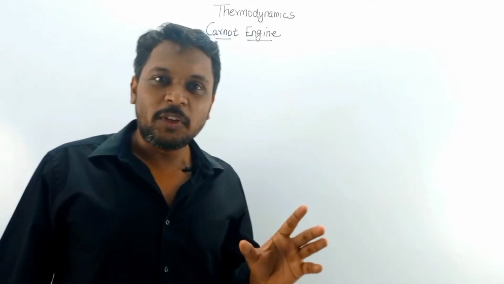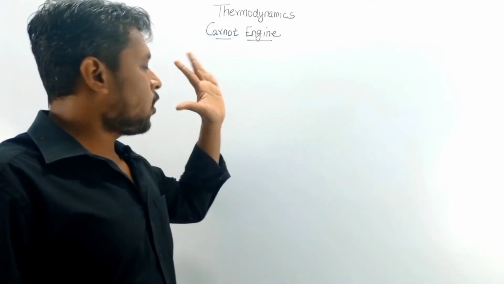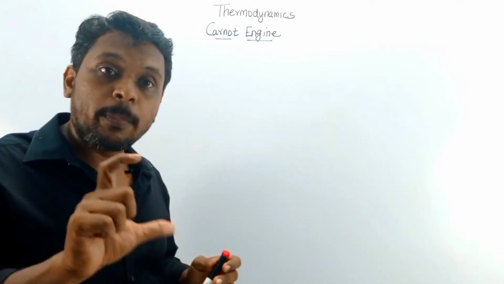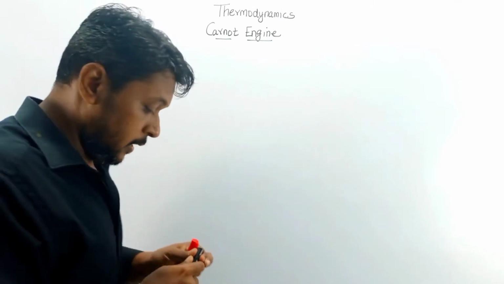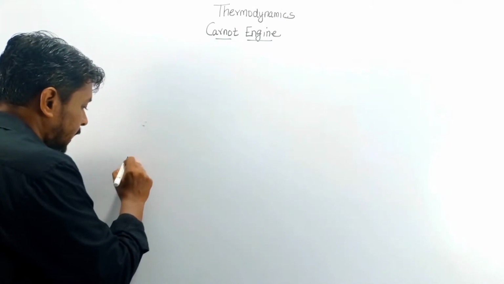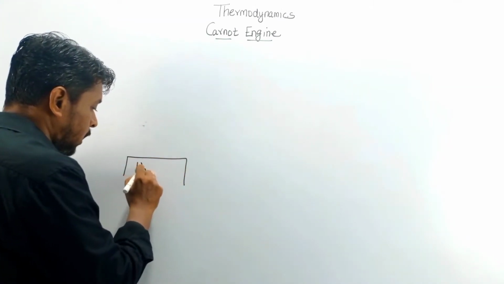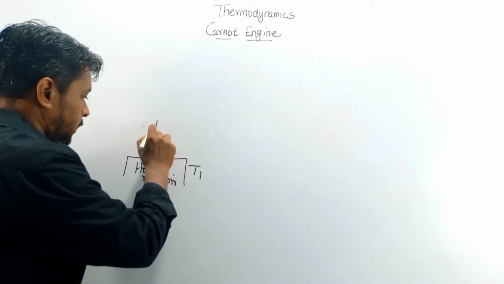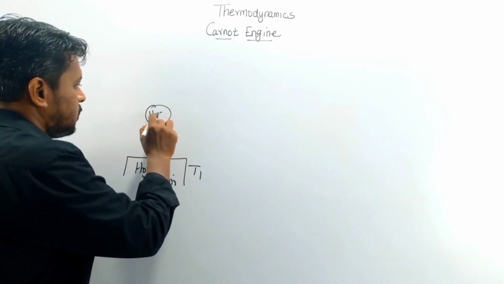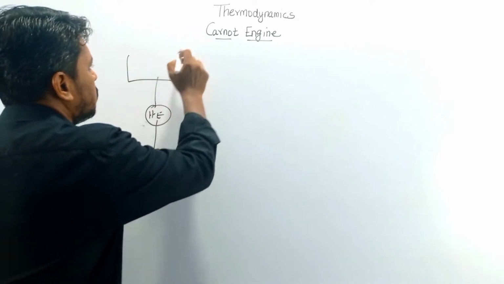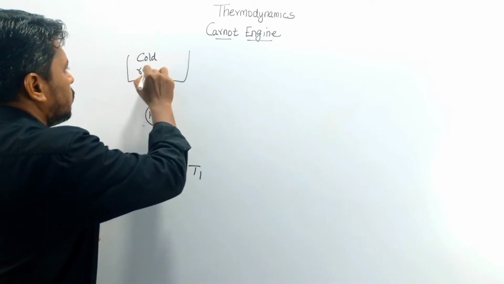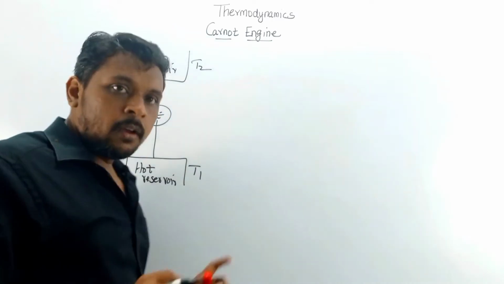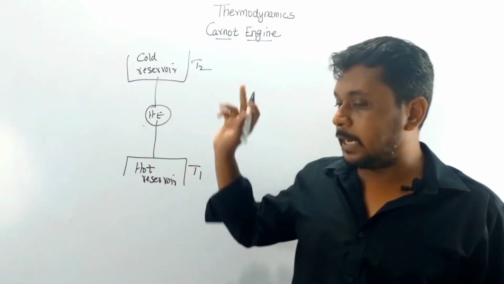Hello viewers, in this video I will discuss the Carnot engine. Before talking about the Carnot engine, let us see a heat engine operating between two temperature reservoirs. Let us take a heat engine which operates between two reservoirs. One is a hot reservoir at temperature T1, and a cold reservoir at temperature T2. So we have a heat engine operating between two temperature reservoirs T1 and T2.